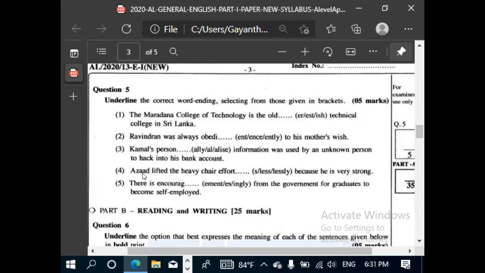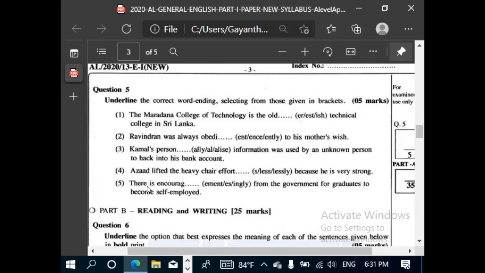Okay, fourth one. Asan lifted the heavy chair blank because he is very strong. What is the answer for the blank? Effortlessly means without trying. If I say simply, like a piece of cake, because he is very strong.